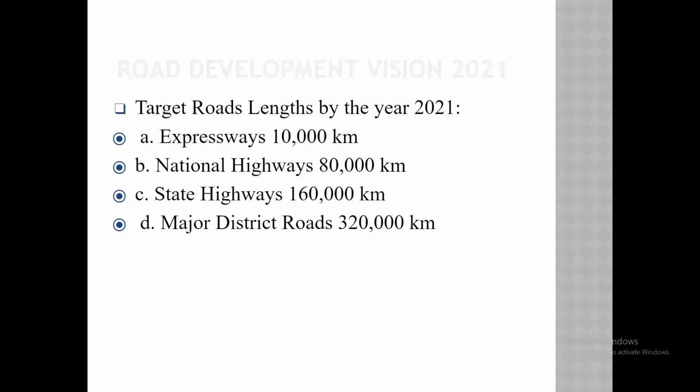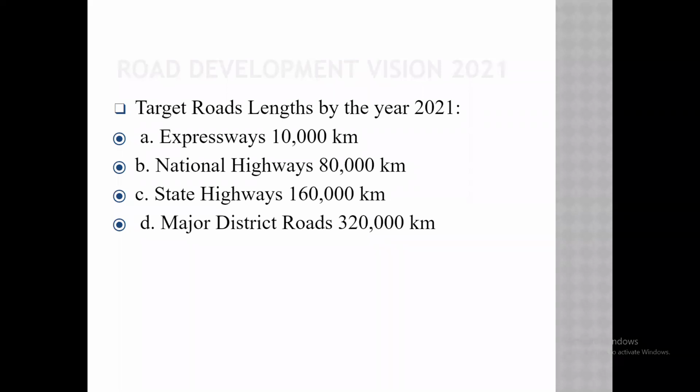Then national highway 80,000 kilometers. Sorry, 10,000 kilometers of expressway, 80,000 kilometers of national highway, state highway of 1 lakh 60,000 kilometers, and major district road of 3 lakh 20,000 kilometers. Okay, only this much road they have decided. They are not totally focused on the rural area. The length of rural roads is not fixed. They have only fixed the expressways, national highways, state highways, and major district roads.